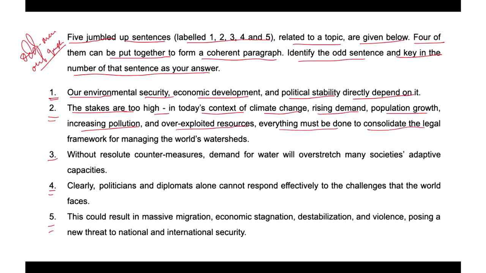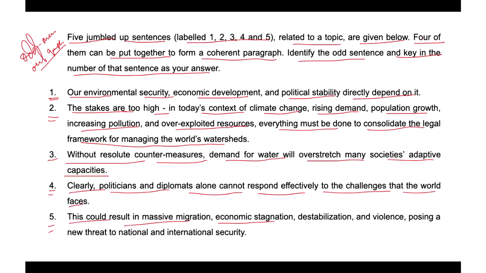Without resolute countermeasures, demand for water will overstretch many societies' adaptive capacities. Four, clearly politicians and diplomats alone cannot respond effectively to the challenges that the world faces. Fifth, this could result in massive migration, economic stagnation, destabilization, and violence, posing a new threat to national and international security.